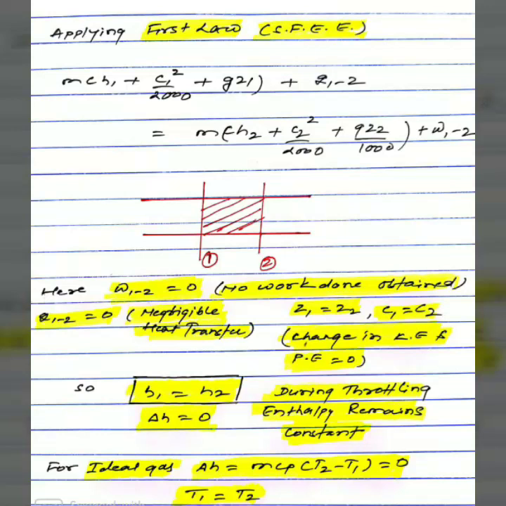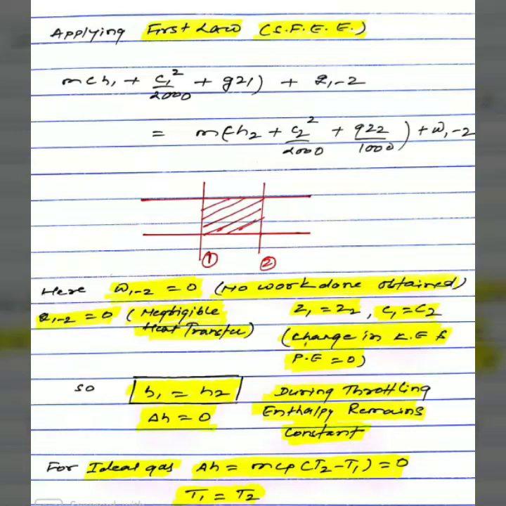The change in kinetic energy and potential energy can be neglected as they are very small terms compared to enthalpy. So we will get the relation H1 is equal to H2, that the enthalpy at the inlet will be equal to the enthalpy at the outlet. So during throttling, enthalpy of the fluid remains constant.